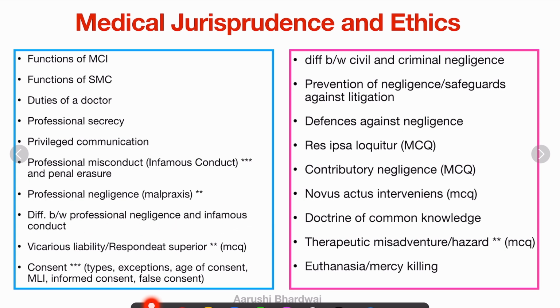I'll be also making a video in which all the differences of FMT, all the tables, all the major diagrams, I'll be discussing those and making a video of that also, and uploading it on YouTube.